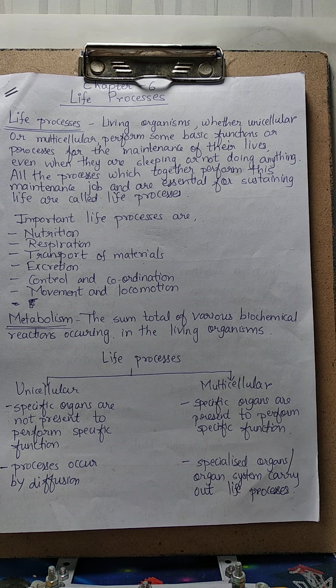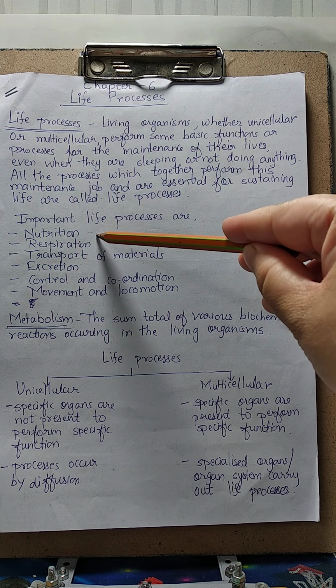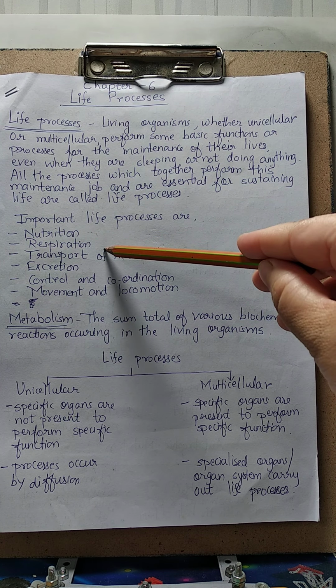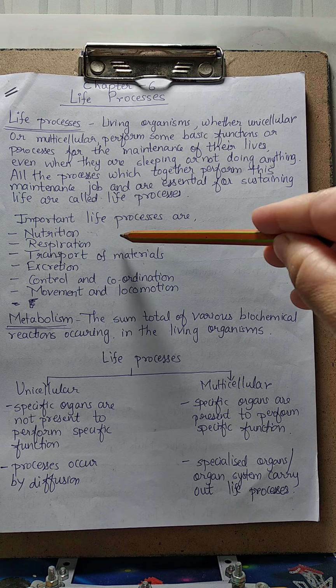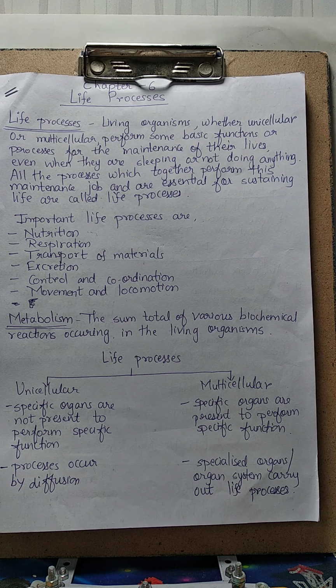So in this chapter, we are going to study these four life processes. First is nutrition, which we are going to study in detail, then respiration, right? Then third is transportation, and fourth is excretion. So in the next part, we will be studying the first life process, which is nutrition. That's all for now. Thank you.